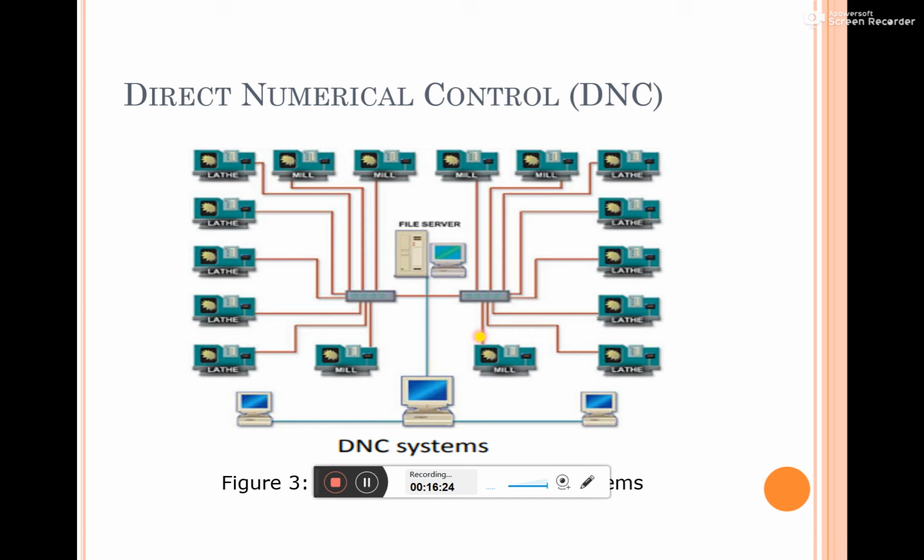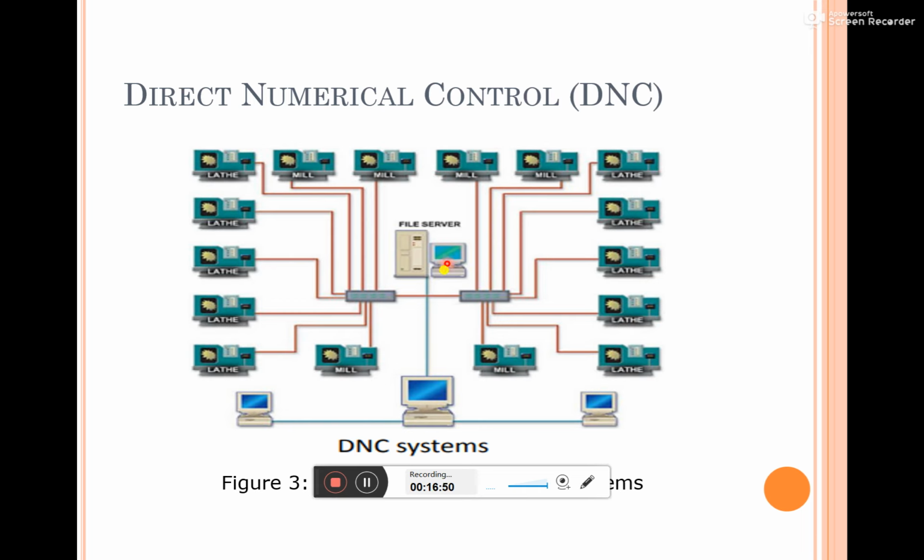And coming to the final topic, that is direct numerical control. In the DNC system, there will be a central file server connected to the different machines. There we can see a number of lathe machines and milling machines connected to the file server.